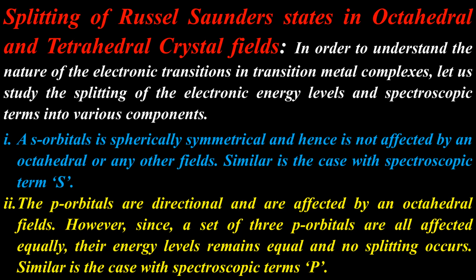Point 1. An s orbital is spherically symmetrical, and hence it is not affected by an octahedral or any other field. Similar is the case with spectroscopic term S. Point 2. The p orbitals are directional and affected by an octahedral field. However, since the set of p orbitals are all affected equally, their energy levels remain equal and no splitting occurs, and similarly in the case of spectroscopic term P.